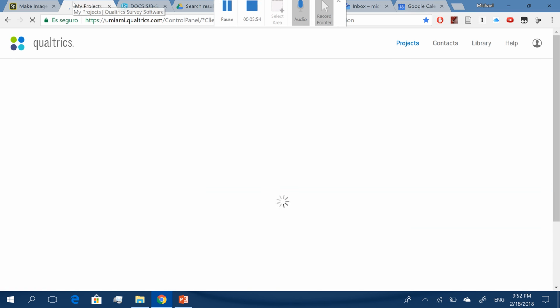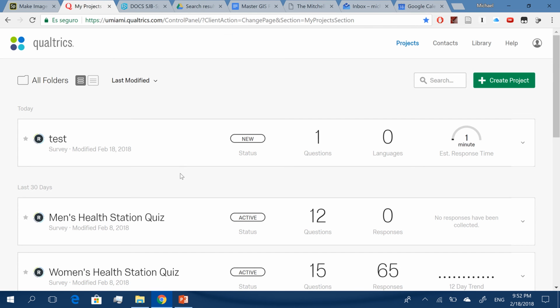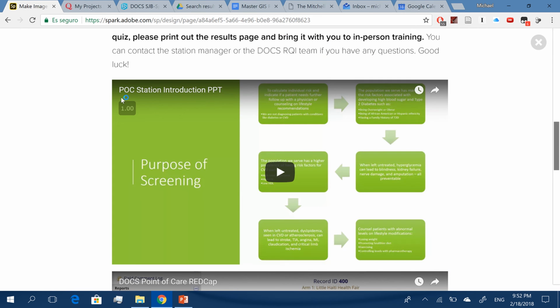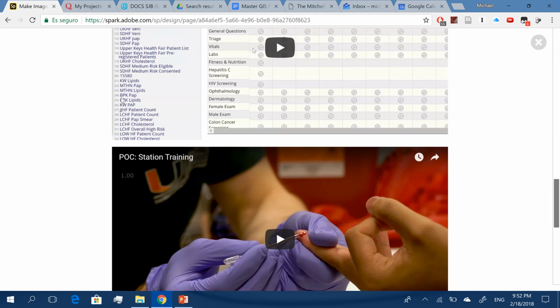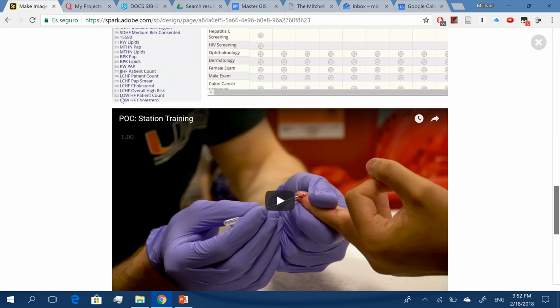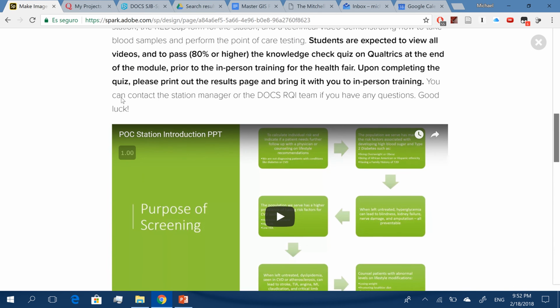So that is a quick rundown of how we used Qualtrics to create our quizzes, and then the modules themselves, as I mentioned earlier, are all on Adobe Spark. We basically just uploaded video screen recordings for RedCap, and also screen recordings for PowerPoint, to YouTube, and we just copied and pasted the YouTube URLs in.